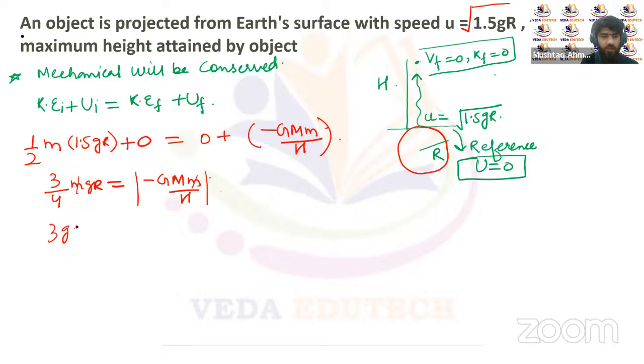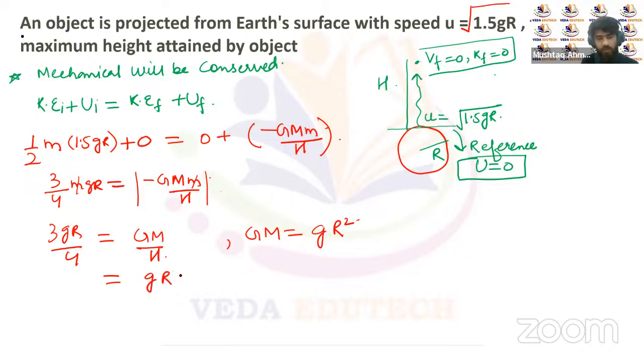That's 3gR upon 4, which will be equal to GM upon h. We know the value of GM is equal to gR squared, so we can replace GM here by gR squared upon h. That will be 3gR upon 4.